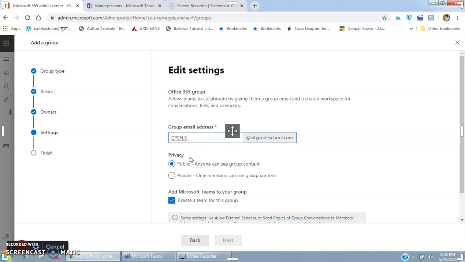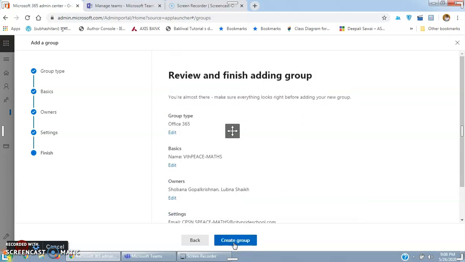Fifth piece, 5 piece dash maths. This becomes the email ID for that group. It will take time to get this activated, so you'll have to wait for some time. Yes, now it's on. Go to next.